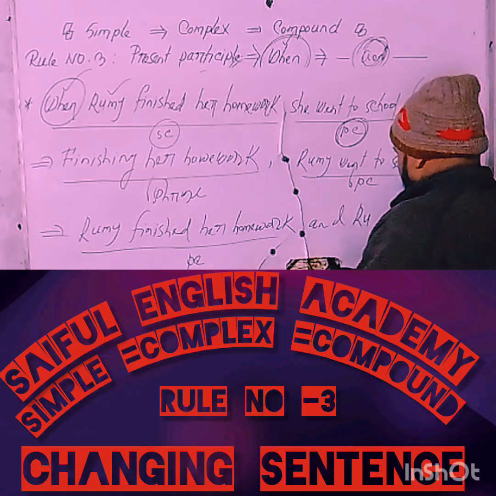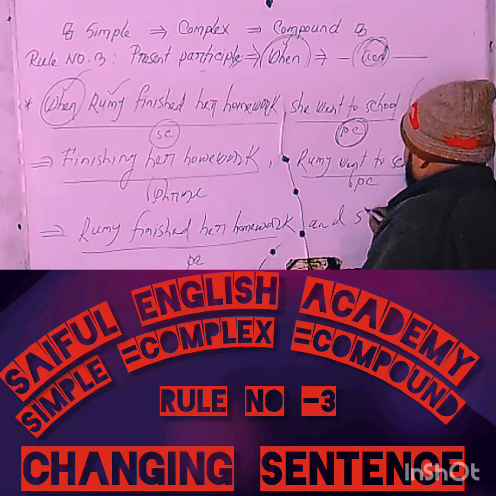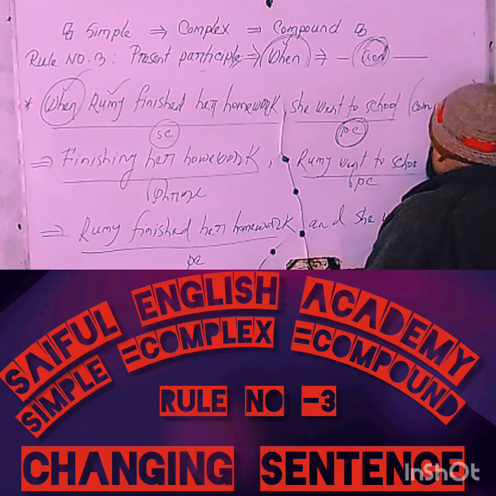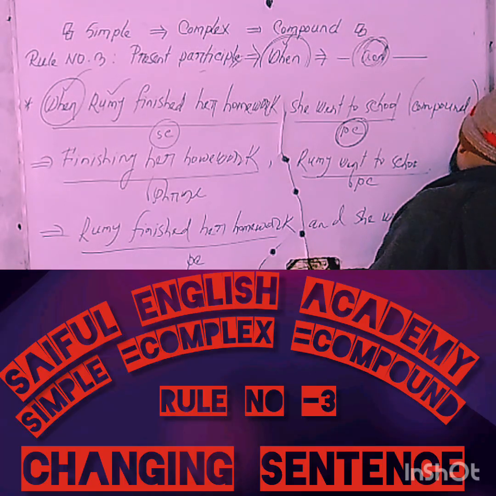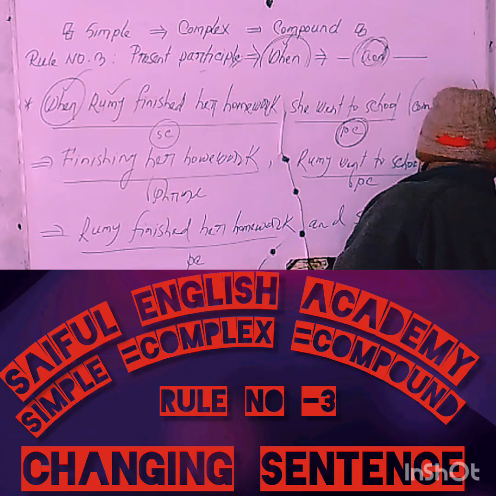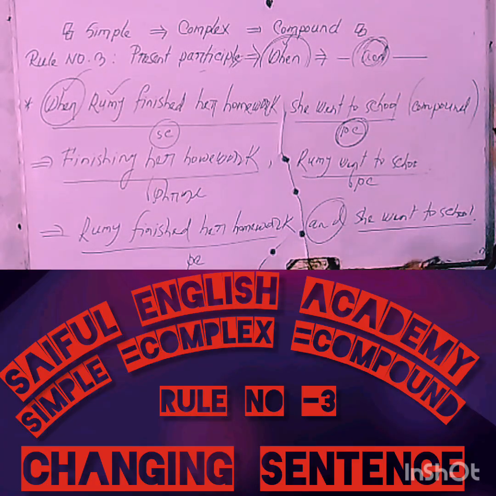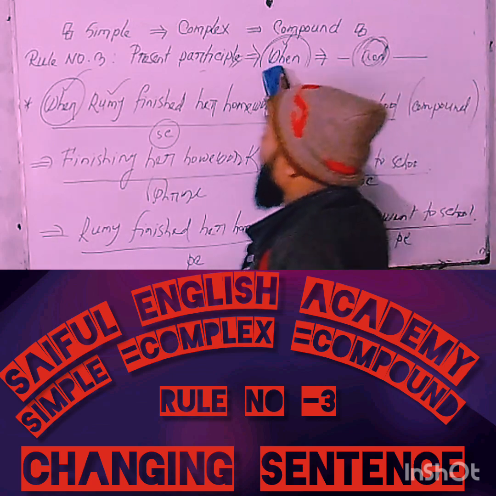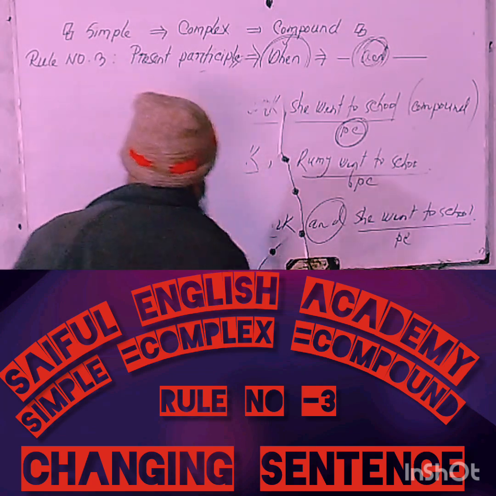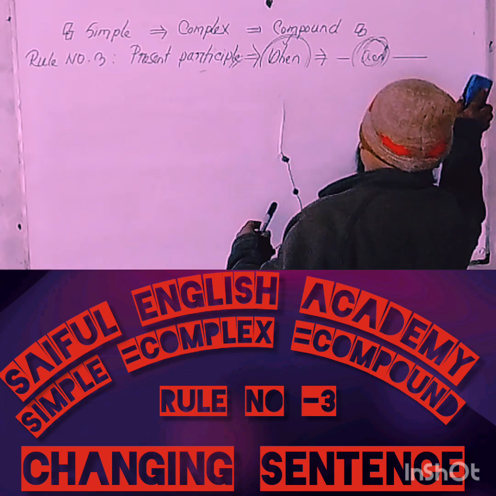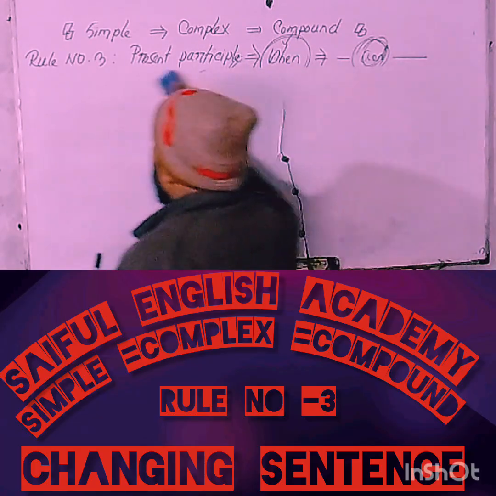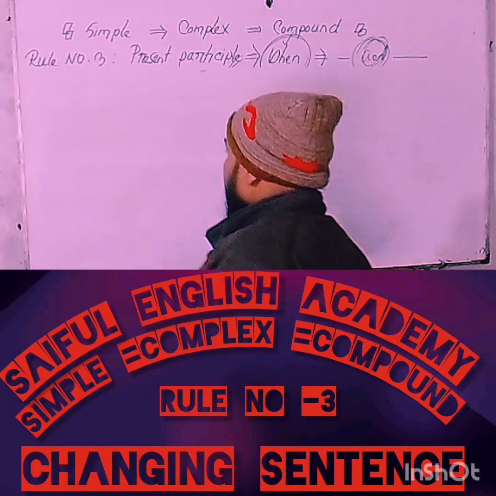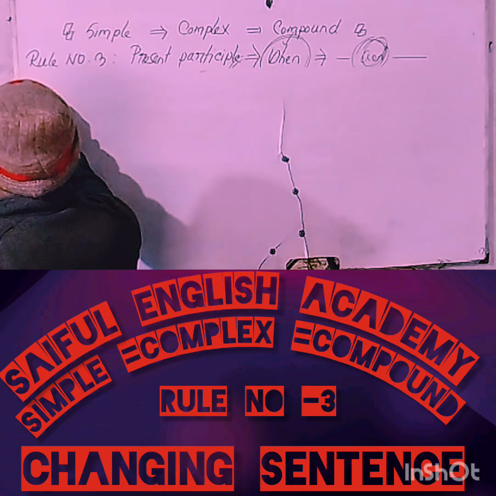Roman finished her homework, and she went to school. Now think about what category of sentence this is. This sentence has two principal clauses joined together by the coordinating conjunction "and", and of course this is a compound sentence. Hope that you have understood clearly. Now I'm trying to show you another example. My dear learners, take a look at the board and try to understand.